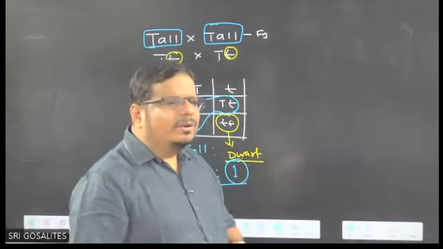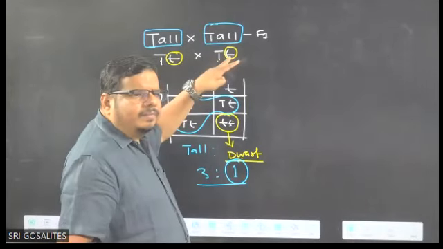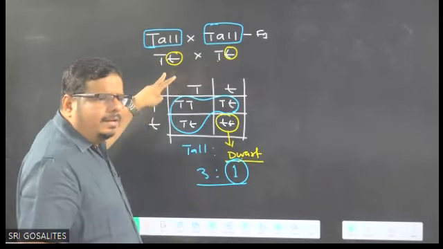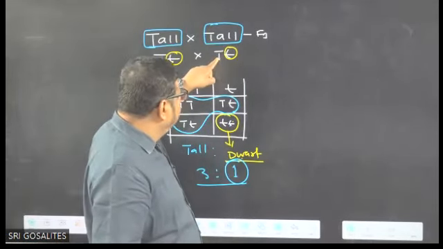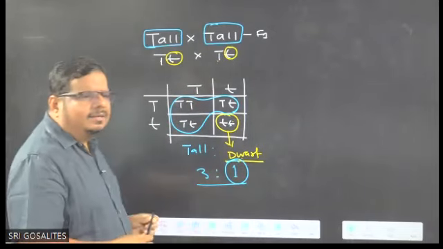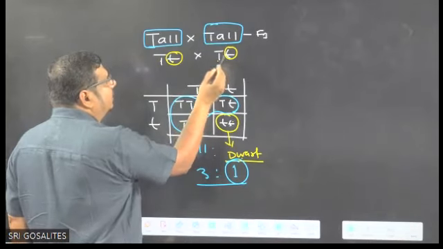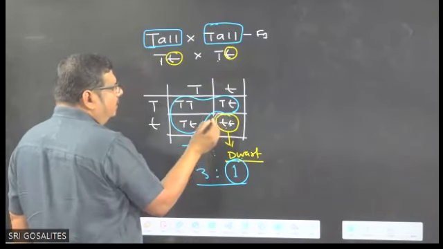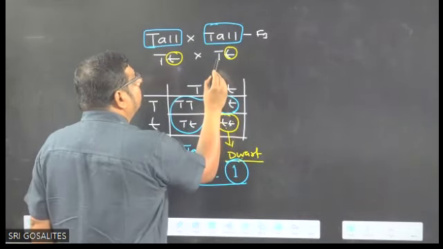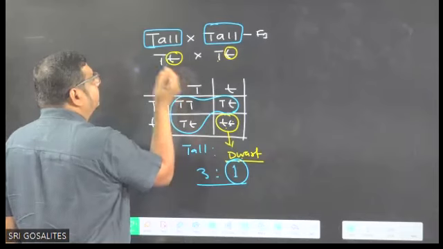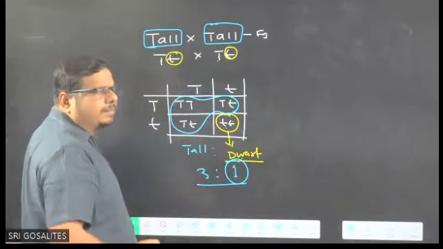Gametes are segregating. Here there are pairs of factors. In this pair capital T and small t are there, and in this pair also capital T and small t are there. This small t and this small t came together. It is not possible until this small t segregates from this capital T, and likewise for the other pair.